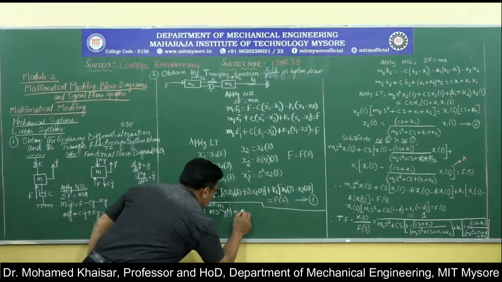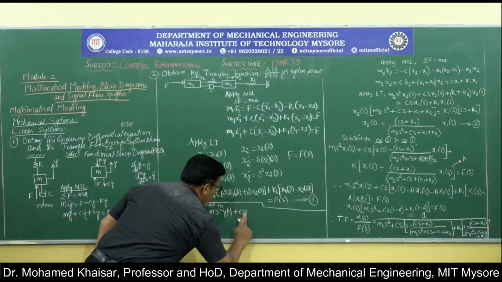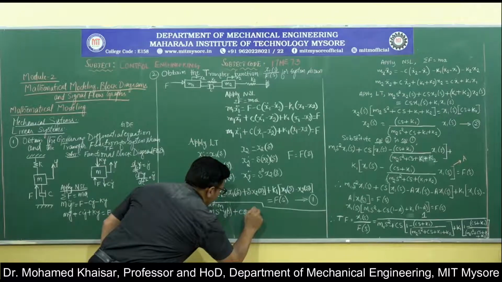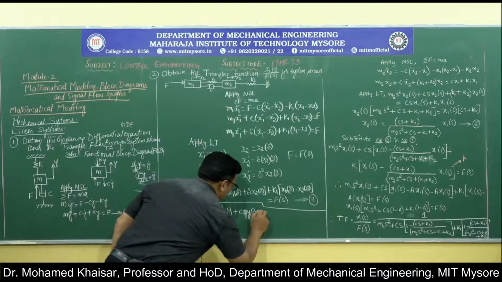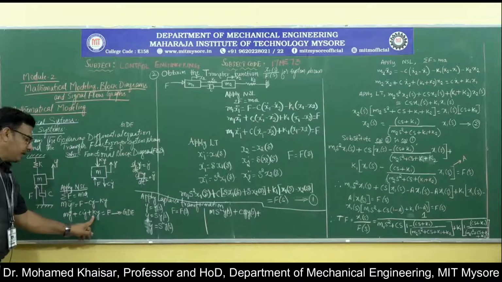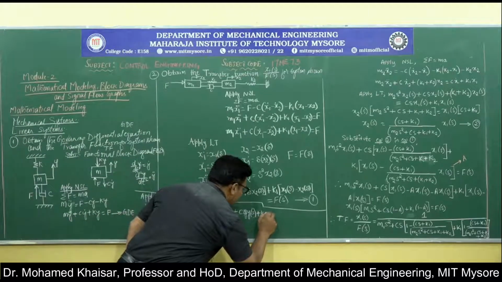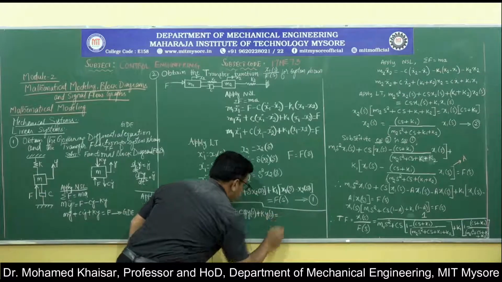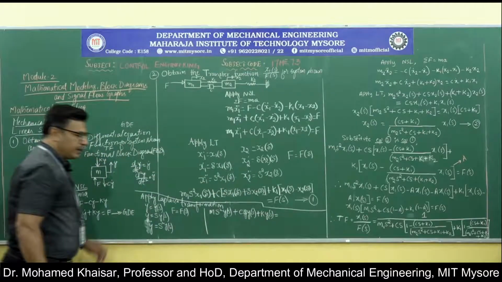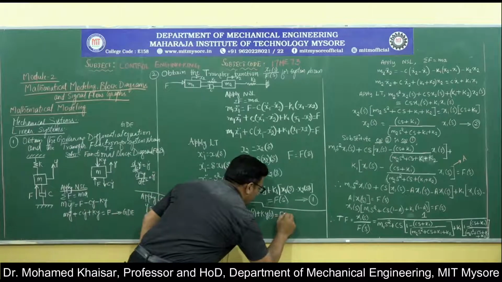So I will write it as c s into y of s, then plus k, y remains y of s. So k y of s is equal to, f can be written as f of s.